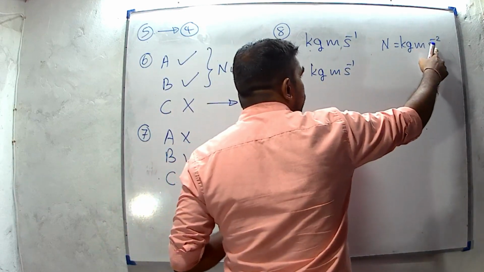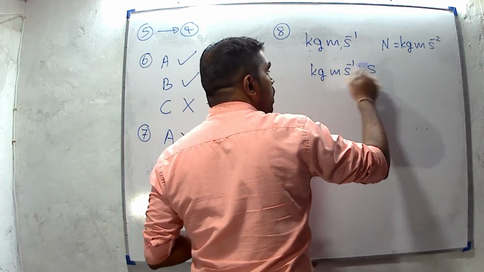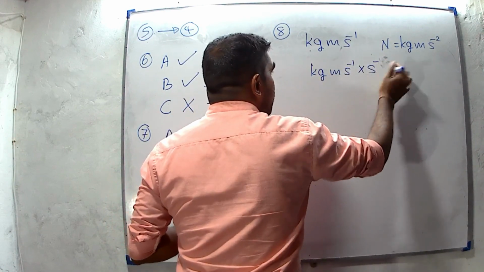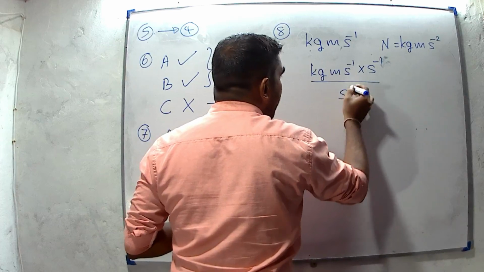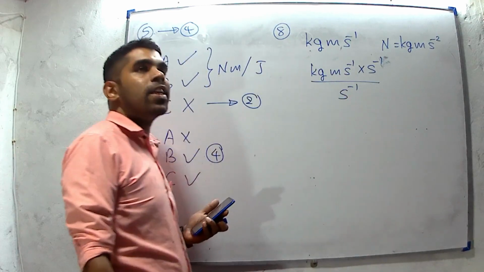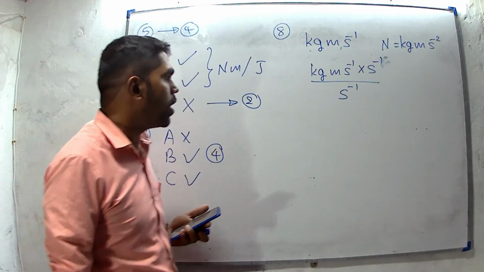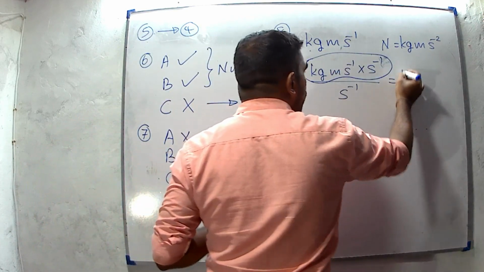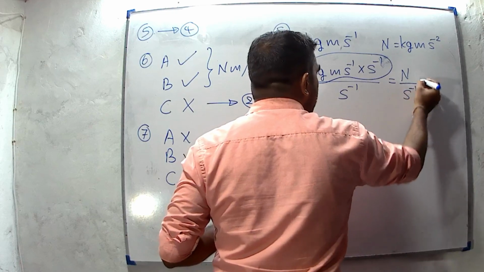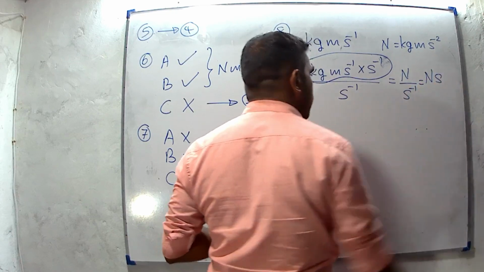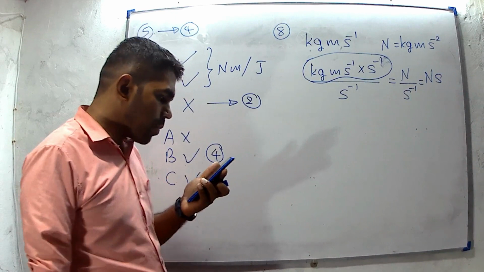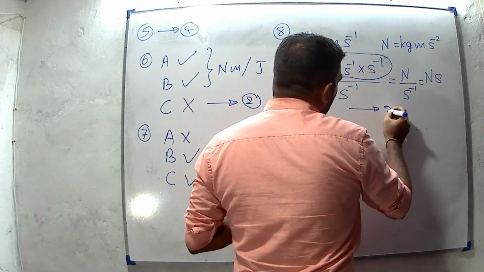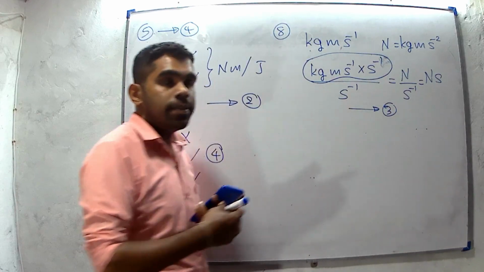We can convert the minus 2 by multiplying numerator and denominator by s minus 1 without changing the unit. Now we know that this is Newton, then Newton divided by per second means Newton second. We can get answer 3 for question number 8.